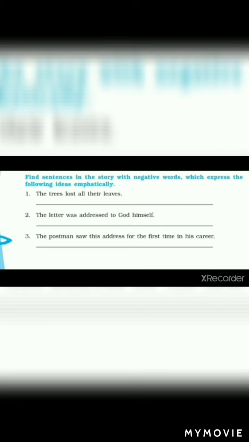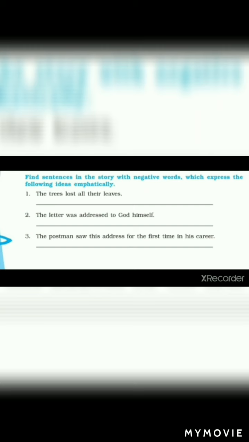So let's see the exercise. Find sentences in the story with negative words which express the following ideas emphatically. So the idea is given here. You have to find the same sentence having negative meaning.